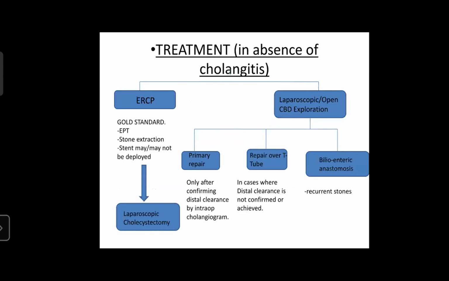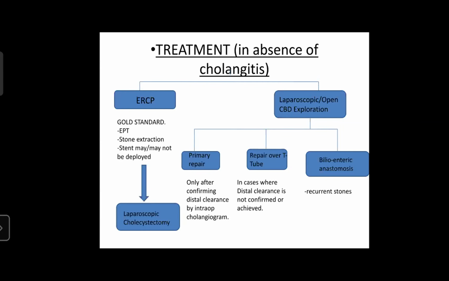In ERCP, the steps are first we have to do an endoscopic papillotomy followed by stone extraction. A stent may or may not be deployed. In case of large stones, lithotripsy may be done to break down the large stone, followed by cholecystectomy afterwards. In case of failure of this ERCP followed by laparoscopic cholecystectomy, a laparoscopic or open CBD exploration has to be done, followed by primary repair or repair over T-tube or a bilioenteric anastomosis.